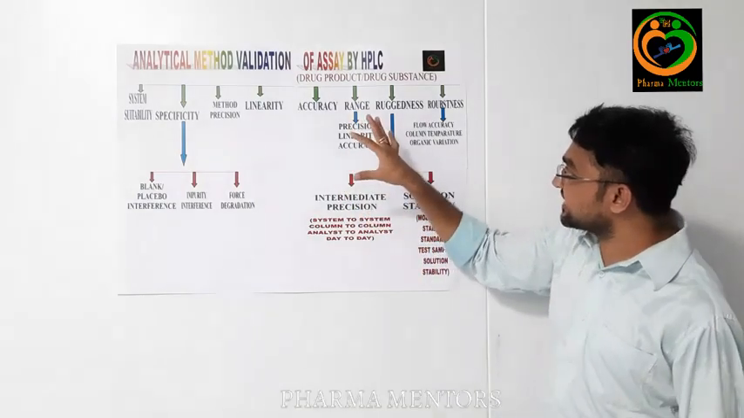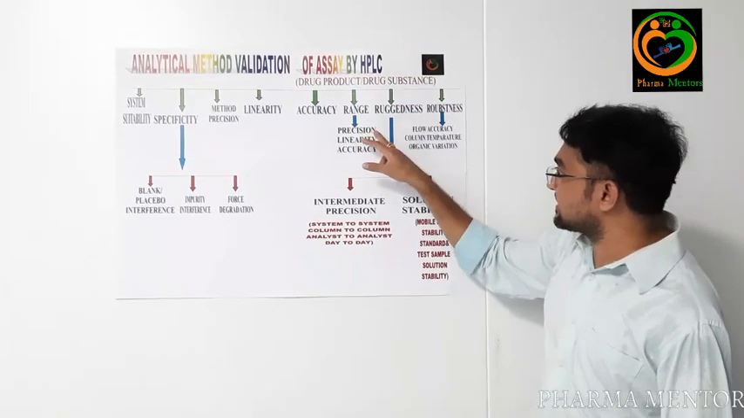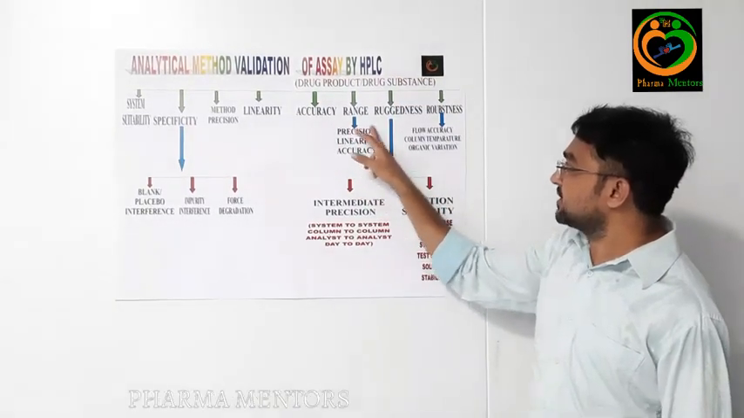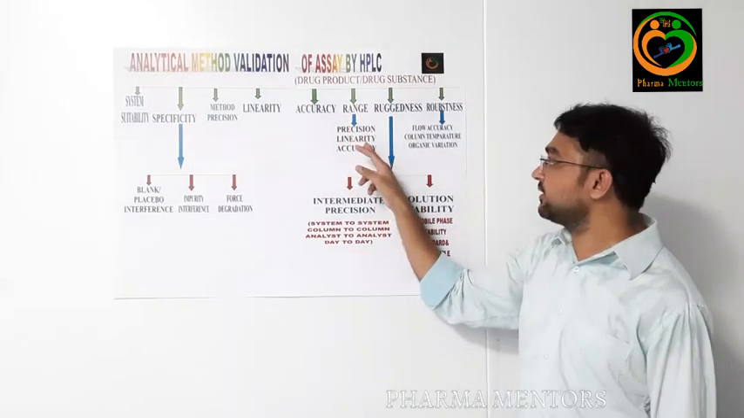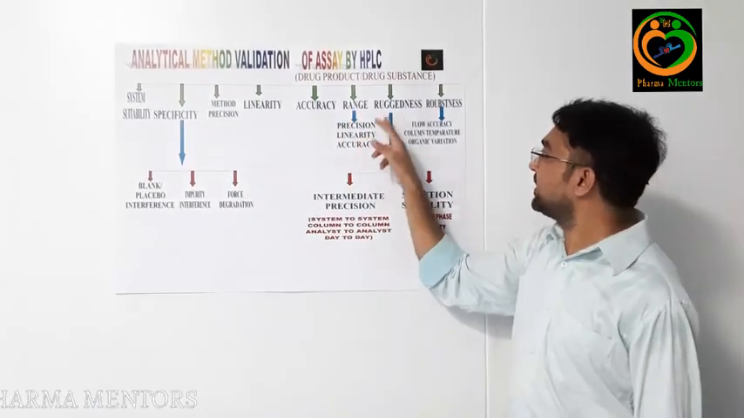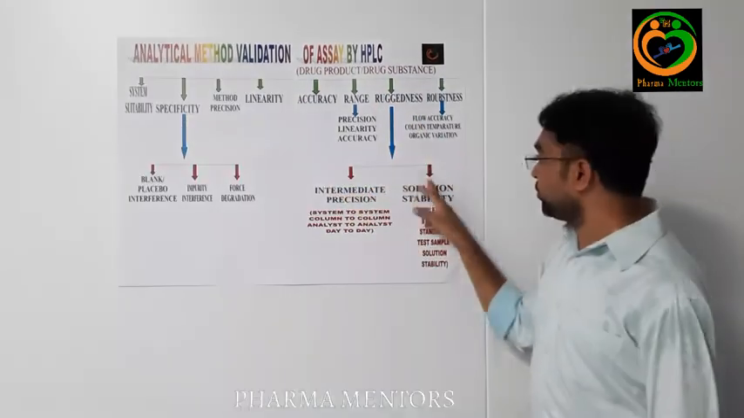It means my method ranges from the 50% level to the 150% level for precision, linearity and accuracy. These 3 parameters are covered as part of range and we can evaluate them. And the next parameter is ruggedness. As a part of ruggedness, we evaluate 2 parameters.